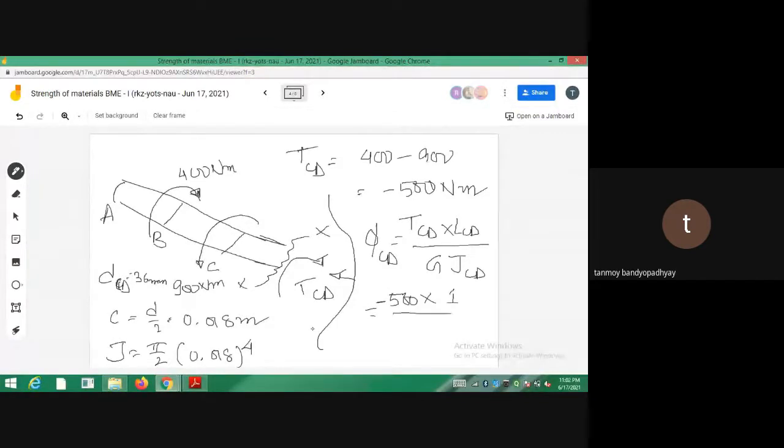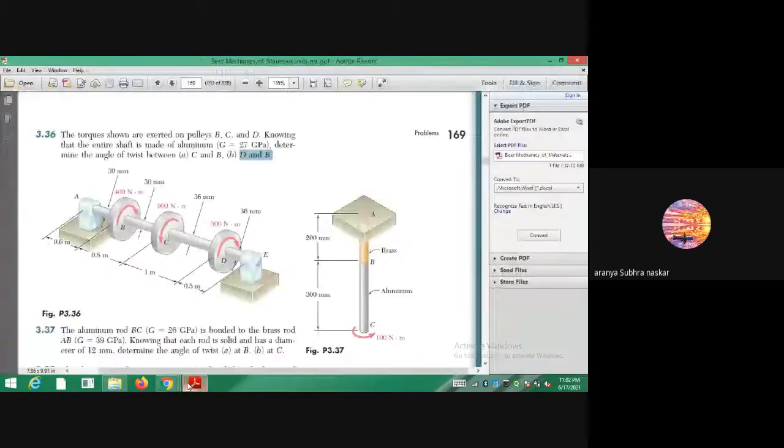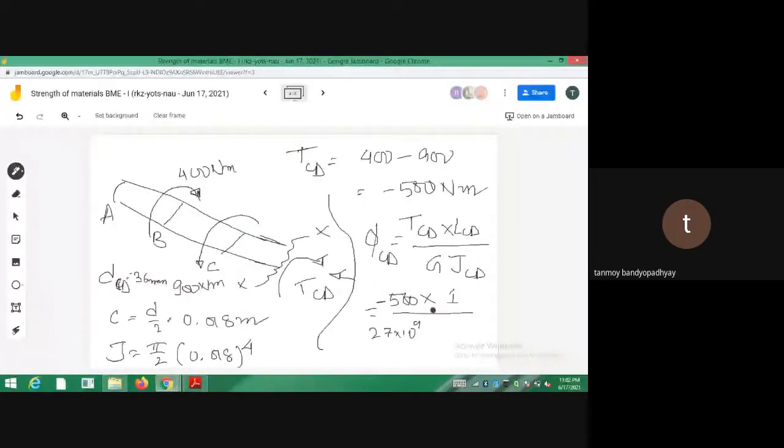So 1 divided by J is 27 into 0.5, divided by 27 into 10 to the power 9 into pi by 2 into 0.018 to the power 4. Okay? So calculate this, and you'll be getting something like minus. I have written this in radians. This is 0.112 radian.